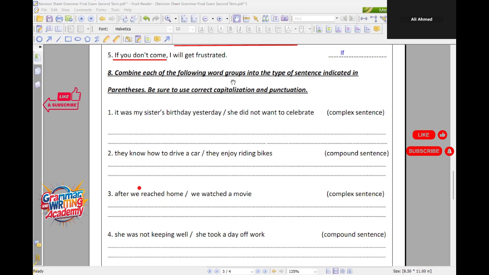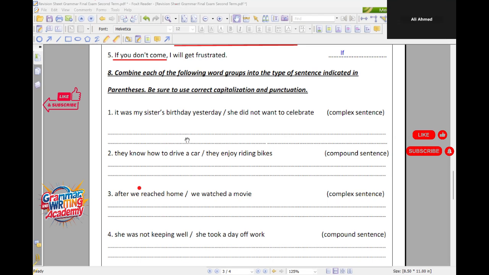Combine each of the following word groups into the type of sentence indicated in parentheses. Be sure to use correct capitalization and punctuation. Good. Read for me the first one. Yeah, Ali. It was my sister's birthday yesterday.